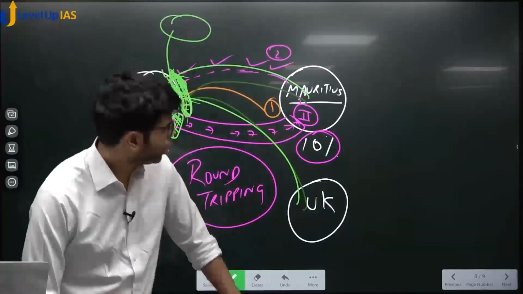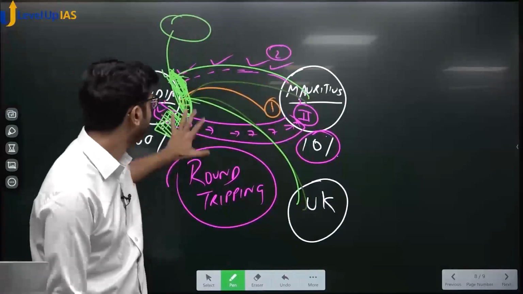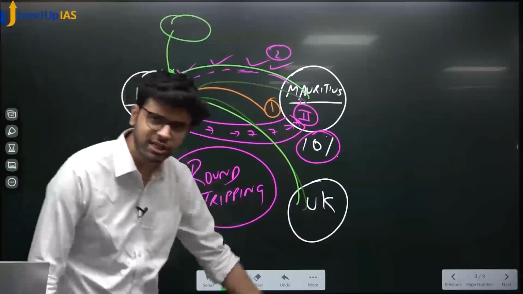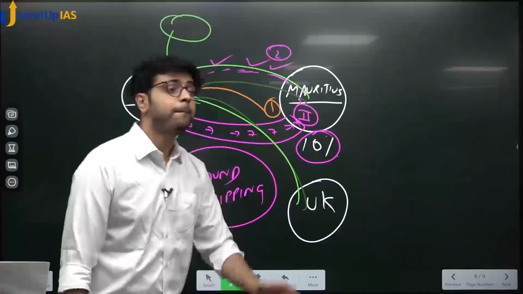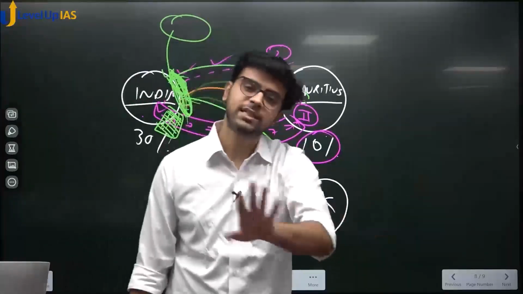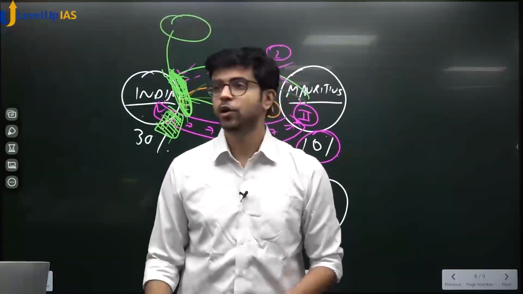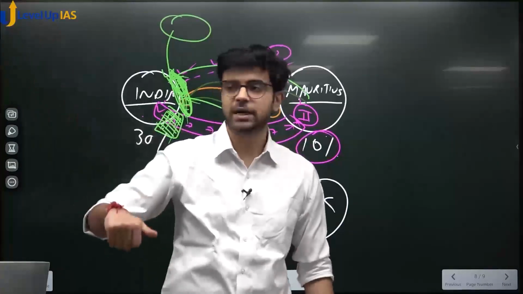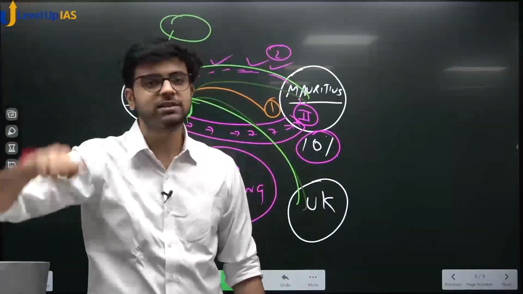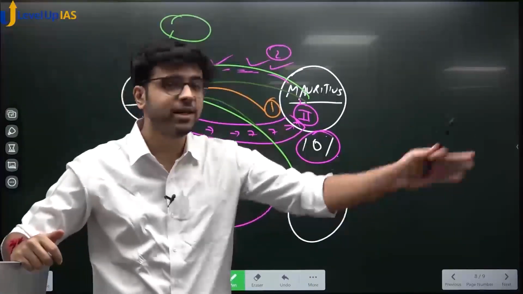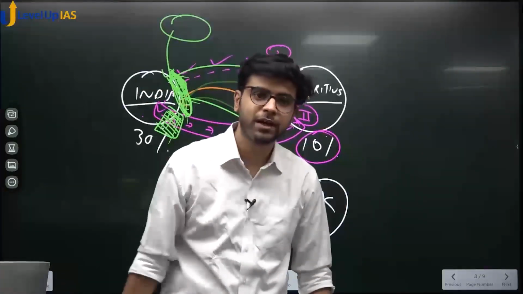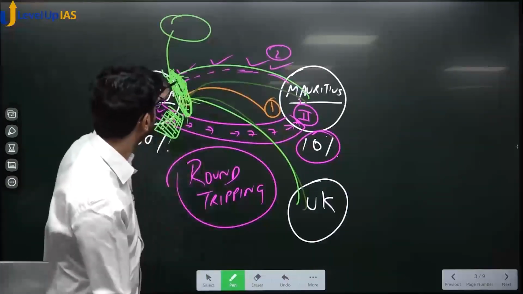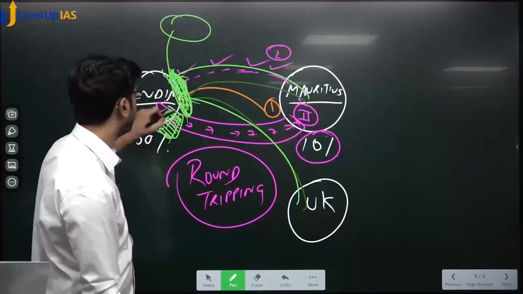The second topic is that a lot of money is flowing from all over the world to India. India is becoming a very good destination for investment. Very good, sir. But if it comes today and goes tomorrow, is it harmful for us or not? Yes, it is harmful because, sir, we had plans for that money. If money is coming in, we had told that we will construct bridges, we will construct dams, payment is done already. Now how can you take away the money? To discourage this, what do we do? We put tax on inflow, we put tax on outflow.